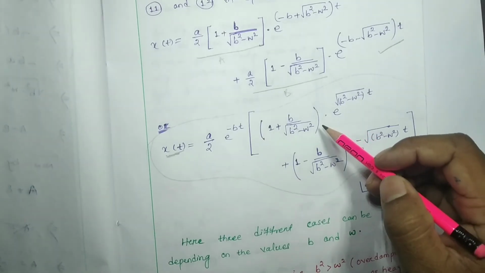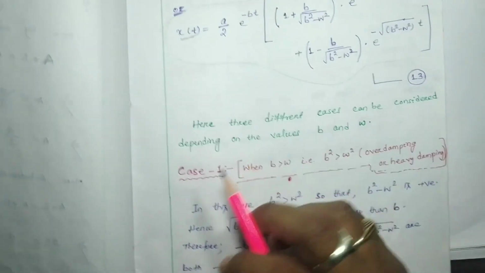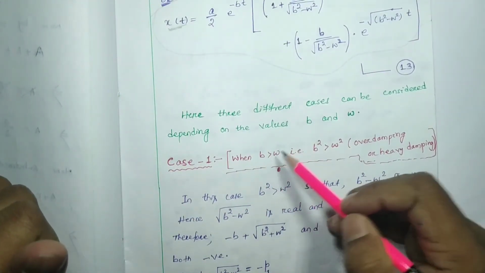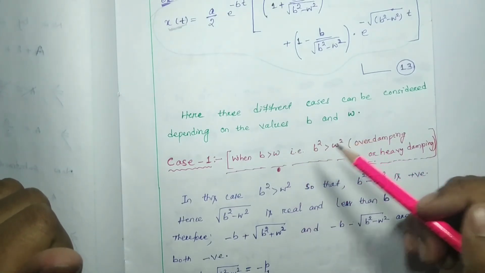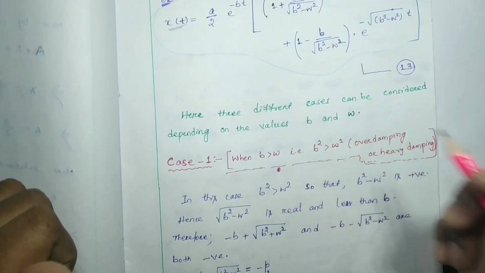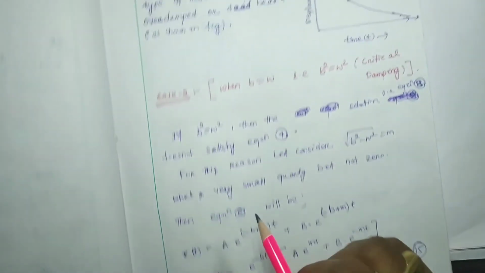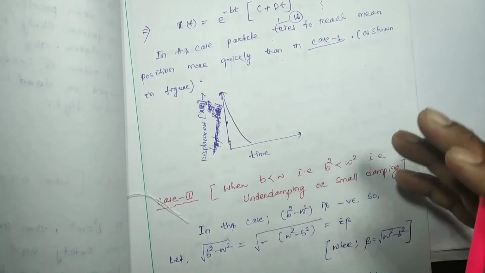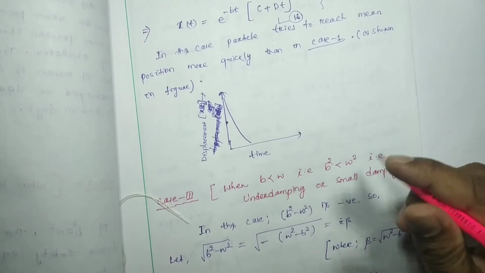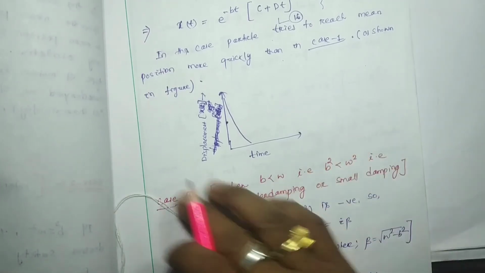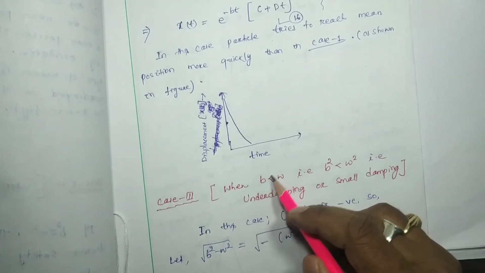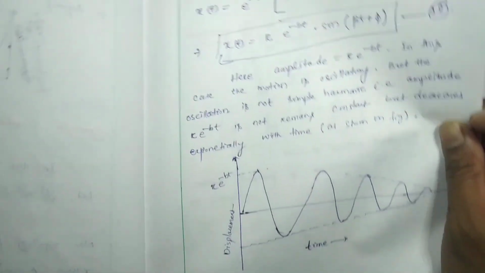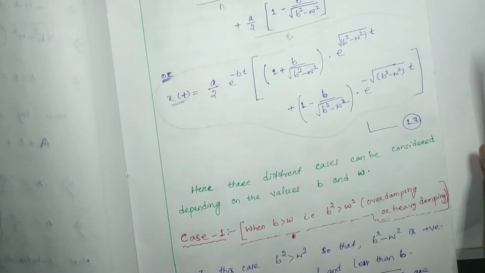So in the next class we are going to discuss, if the damping constant is greater than the natural frequency, then what will be the situation for the DHO; and in case 2, if both are equal, then what will be the behavior, how the oscillator is going to behave; and if B, the damping, is less than the natural frequency, then what will be the behavior. So these things we will discuss in our next class.